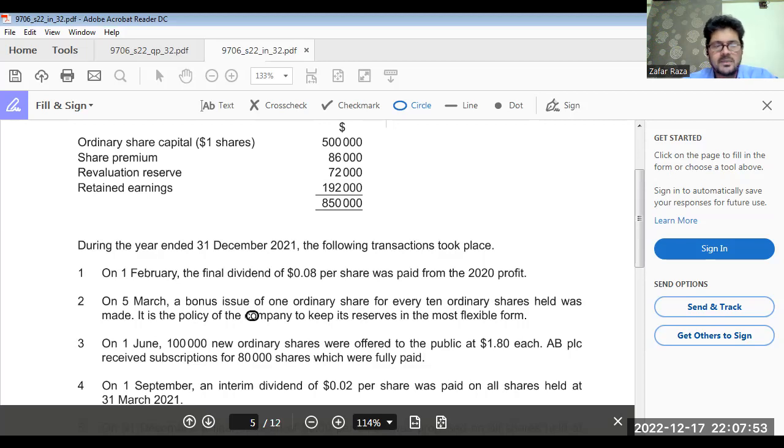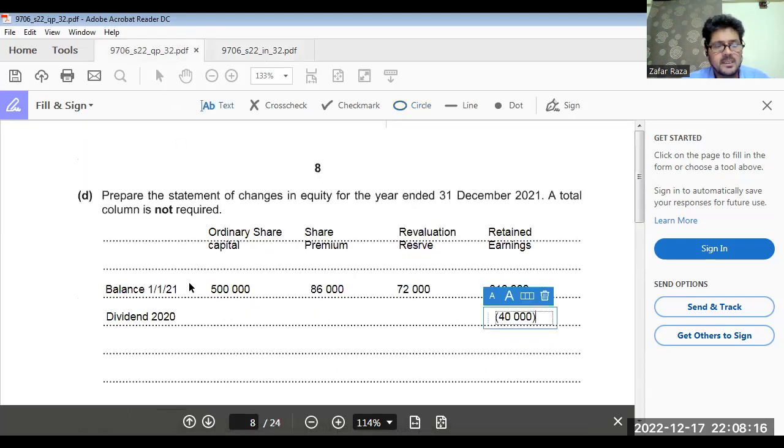So how much are we issuing? 1 for 10 means 10%. So we have number of shares, how much? 500,000 multiplied by 10% is 50,000 multiplied by $1. So that is 50,000.